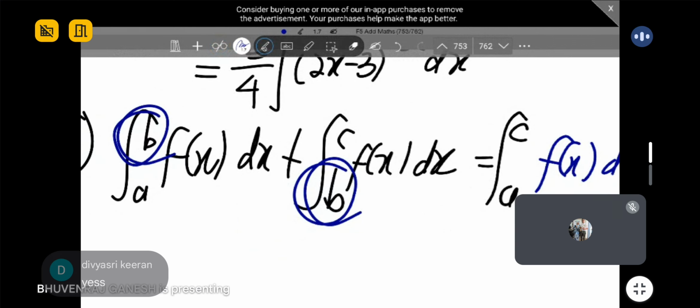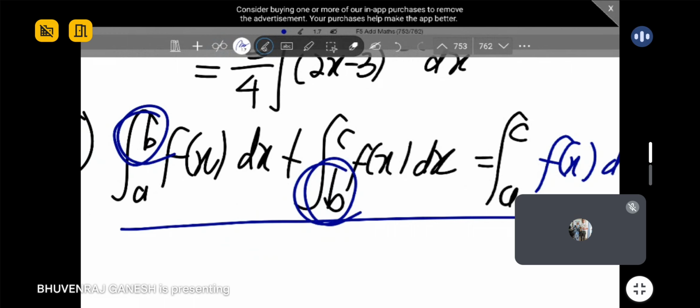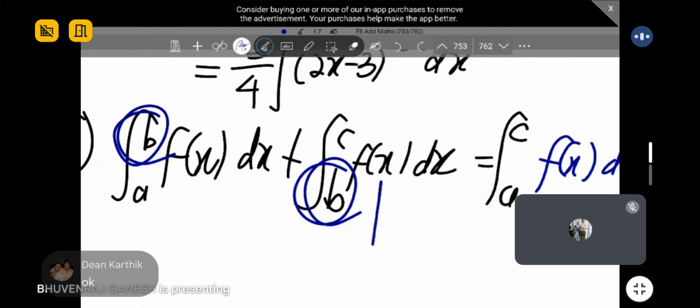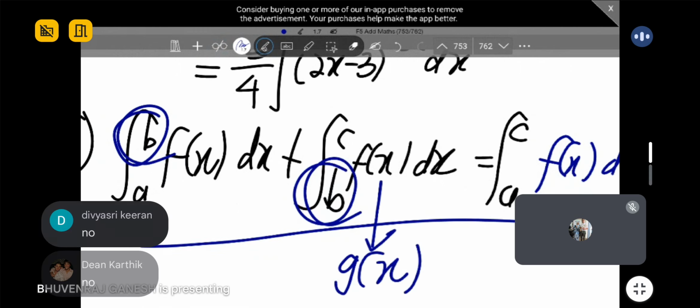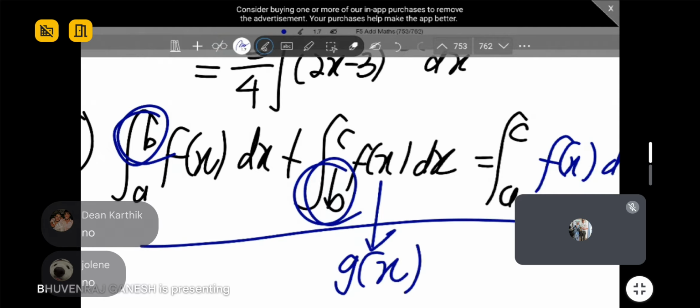Before that, I ask one question now. Here comes the question for this one. Why are you guys scared? When I ask a question, you think something big is going to happen, right? Don't worry, my question is still easy. One thing I change here: you tell me whether I can still apply this rule or not. Let's say I change this f(x) function to g(x). Can this rule apply? Yes or no? Everyone here, try to answer.